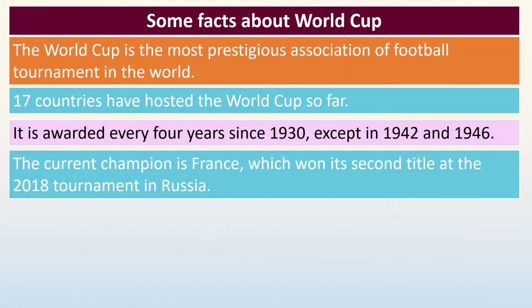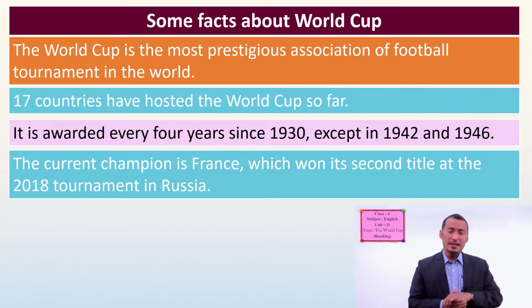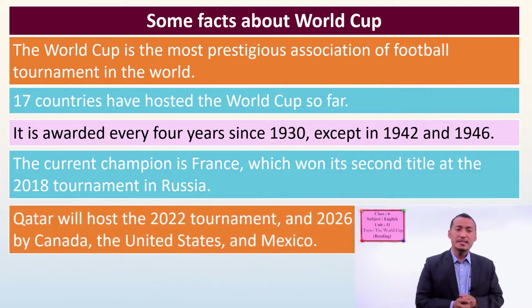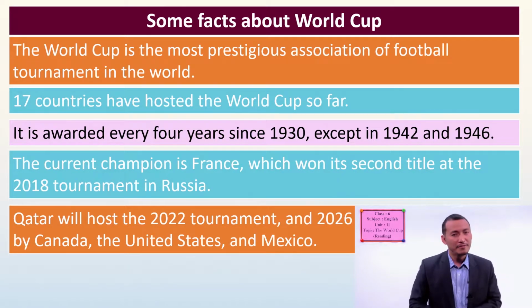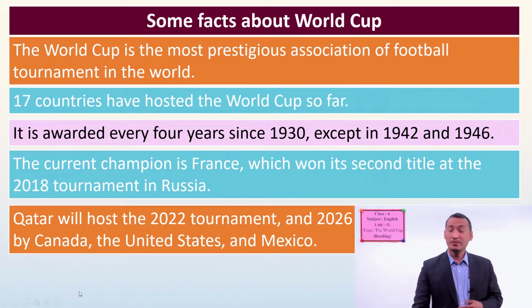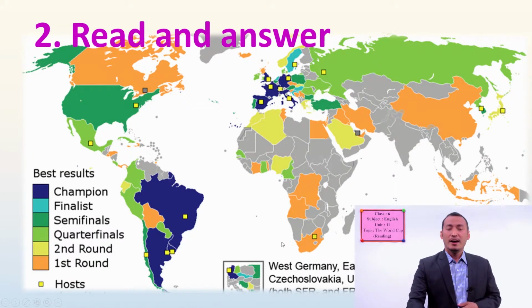So the current champion is France. Last time in 2018, France won the World Cup, and it was their second title as the champion in the tournament that was held in Russia. Okay, students, the next tournament will be in 2022, and again after 4 years, that means 2026, and it will be jointly hosted by Canada, United States, and Mexico. Okay, this is the information.